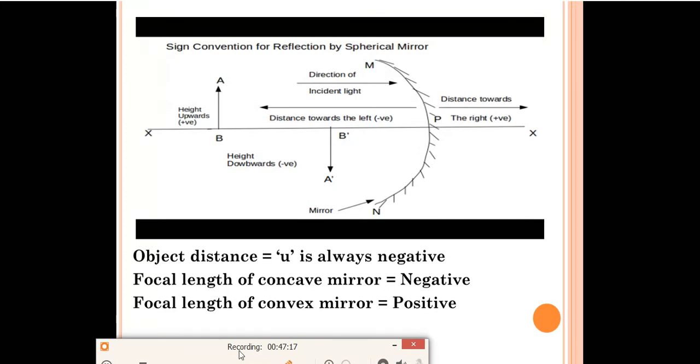Now object distance u is always taken as negative. Suppose this is our object. The distance from the object to the pole of the mirror will always be taken as negative. Focal length of the concave mirror is negative. Focal length of the convex mirror is positive.